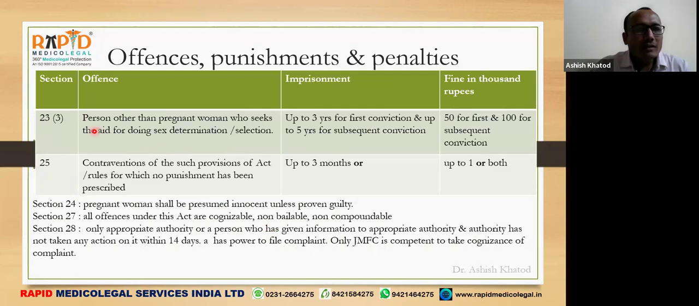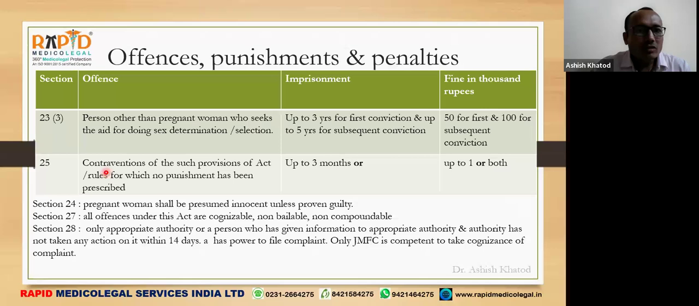Again, this is the offense related to the relatives. The person other than the pregnant woman who seeks the aid for doing sex determination or selection may be punished with imprisonment up to 3 years on first conviction and up to 5 years on subsequent conviction, and a fine of 50,000 rupees for first conviction and up to 1 lakh rupees for subsequent conviction.